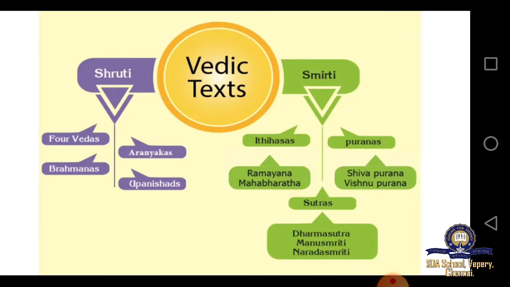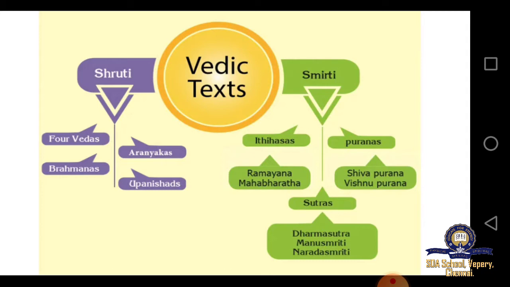So moving on to the literature that they had. What was the literature that they had? Yes, they had Shruti and Smriti. Under Shruti they had 4 Vedas and Aranyakas, Brahmanas and Upanishads.